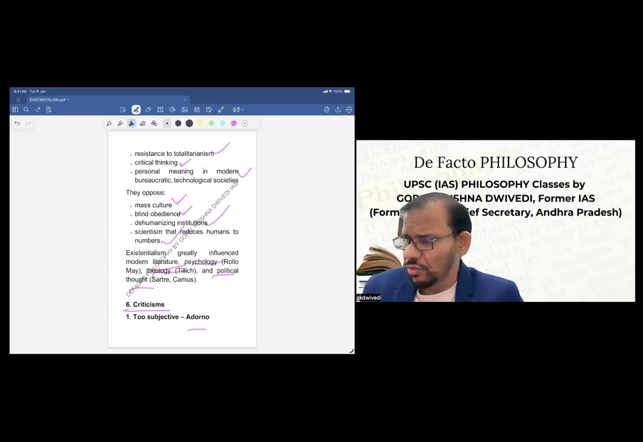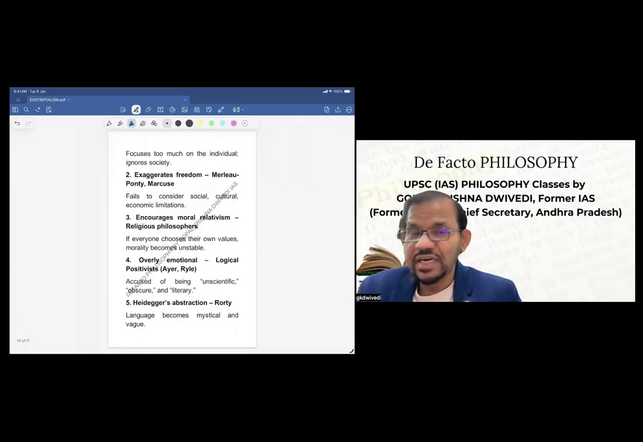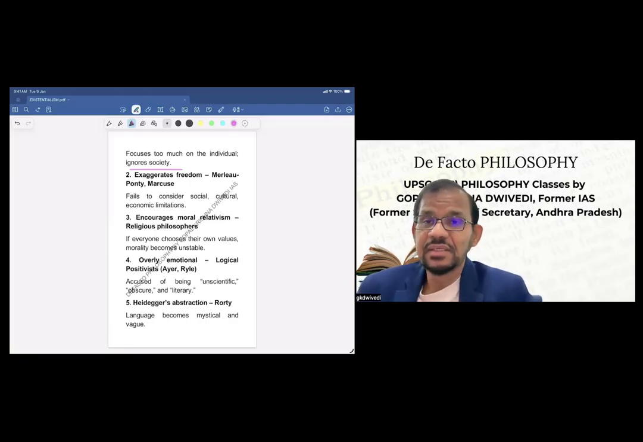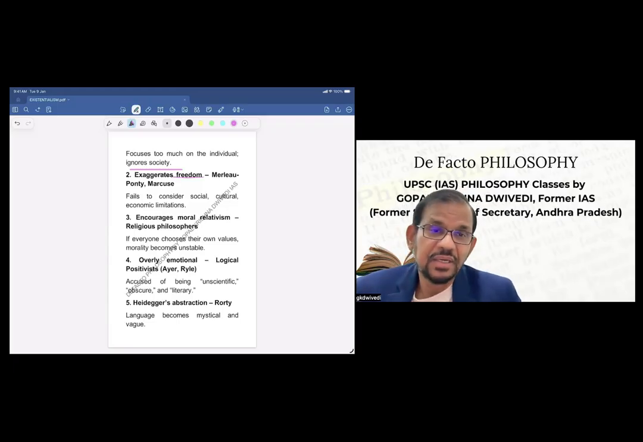First is Adorno, one of the modern philosophers. He says that it is too subjective a philosophy, and he describes it. It focuses too much on the individual and ignores society. So this is the first important criticism of existentialism. Second, it exaggerates freedom. Now, these are again modern philosophers, Merleau-Ponty, Marcuse, etc. They say that it fails to consider social, cultural, and economic limitations, exaggerating individual freedom. So, this is a second important criticism.